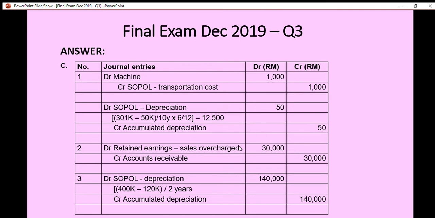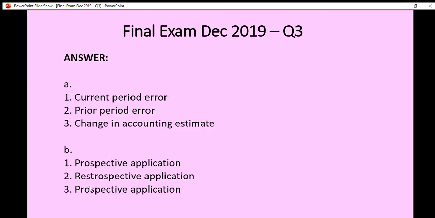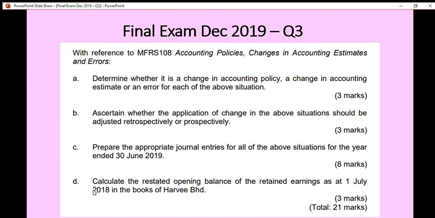Okay, so here we have to adjust the revenues, or the sales overcharge, in the retained earnings. We have to reduce the retained earnings by 30,000 because the revenue during the prior period had been overcharged. So we reduce the retained earnings by debiting the retained earnings account by 30,000, and we have to credit the accounts receivable as well.